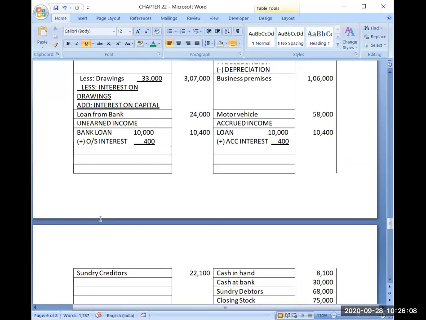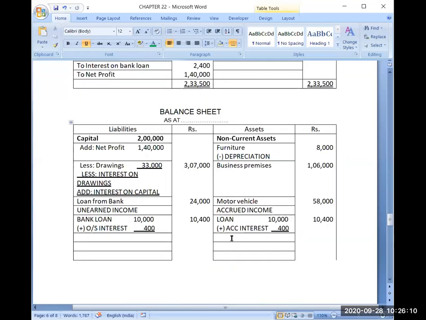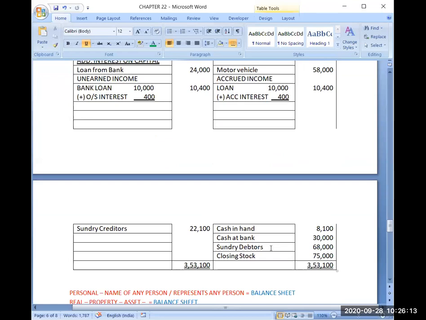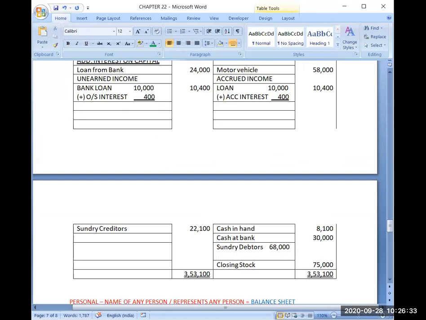Second time, see here I have written the debtors in the balance sheet. Suppose this is again the amount given in the trial balance, 68,000. And 1,000 has become bad debts from it. So my debtors are reducing, as we discussed right now in the journal entry.